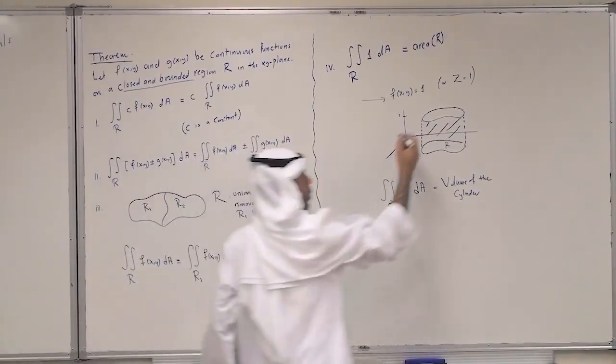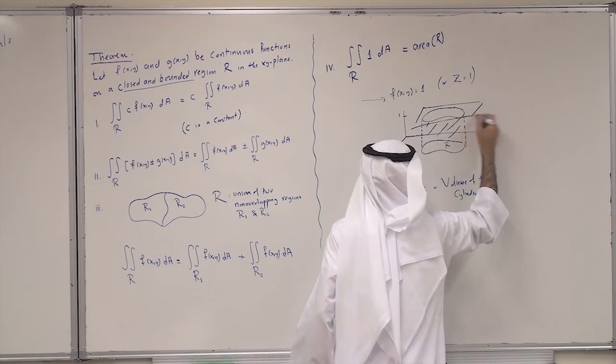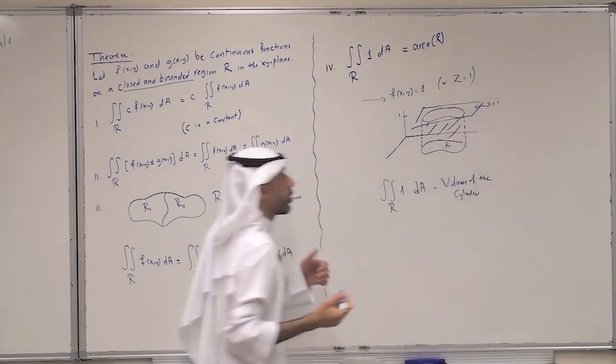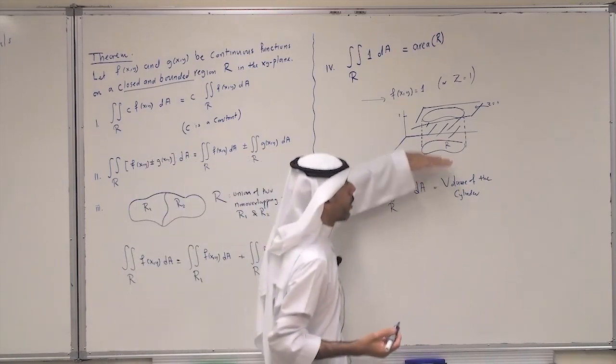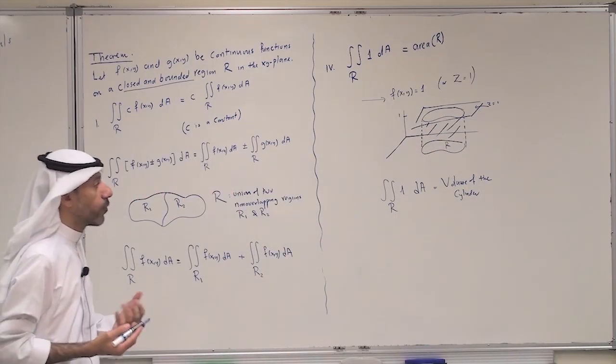Of course, z equals 1 is a plane. So it is the volume below the plane and above R. Okay. So geometrically, it is equal to the volume.